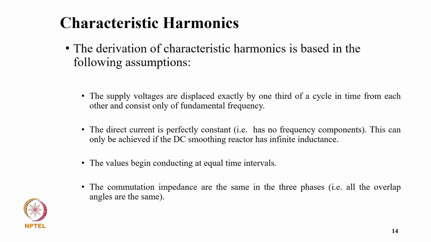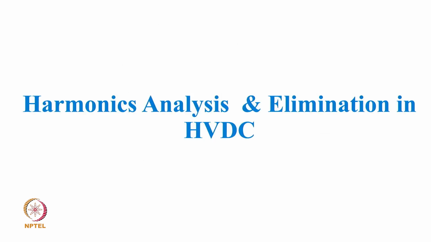The derivation of characteristic harmonics is based on the following assumptions. The supply voltages are displaced exactly by 1/3 of a cycle from each other and consist only of the fundamental frequency. The direct current is assumed constant, that is, it has no frequency component. This can only be achieved if the DC smoothing reactor has a finite inductance, the valves begin conducting at equal time intervals, and the commutation impedances are the same in the three phases, so all overlap angles are the same.